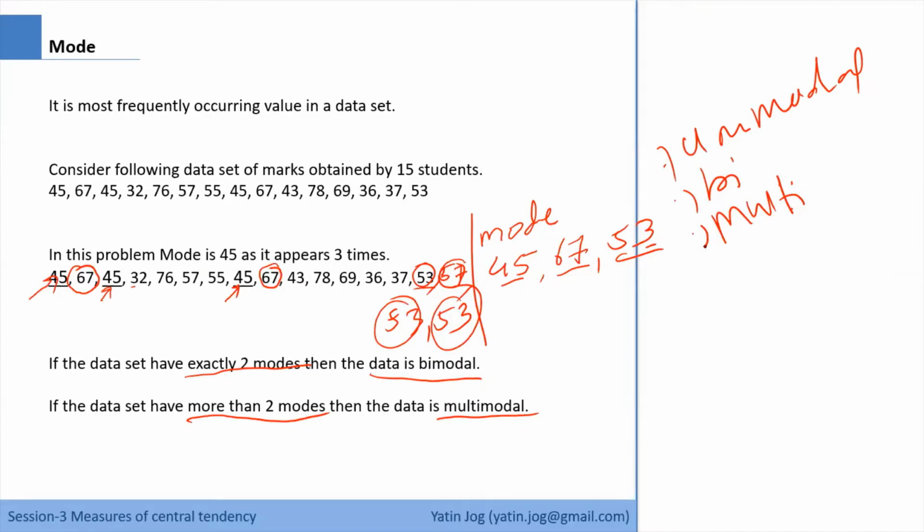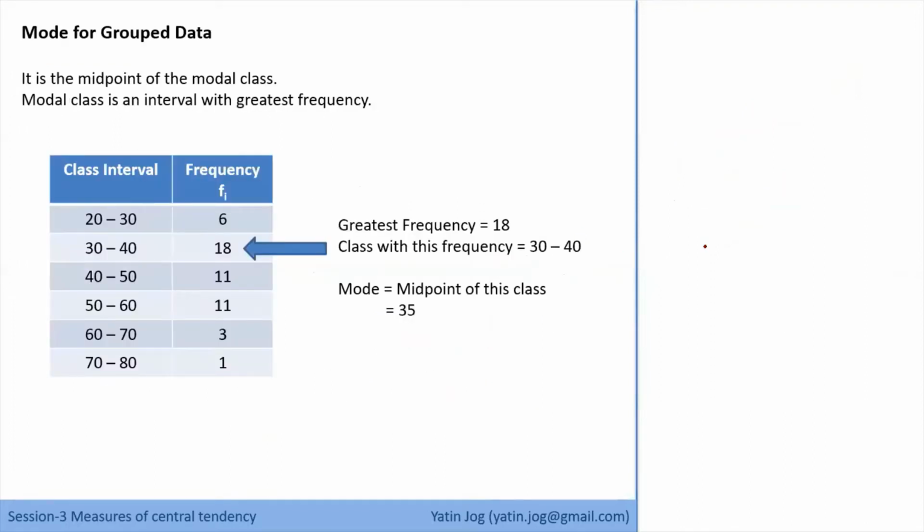And how to find mode? Count the number of occurrences. Now this is for ungrouped data. Now how to calculate mode for group data? So this is the problem. Now in case of mode for group data, what does the formula say?